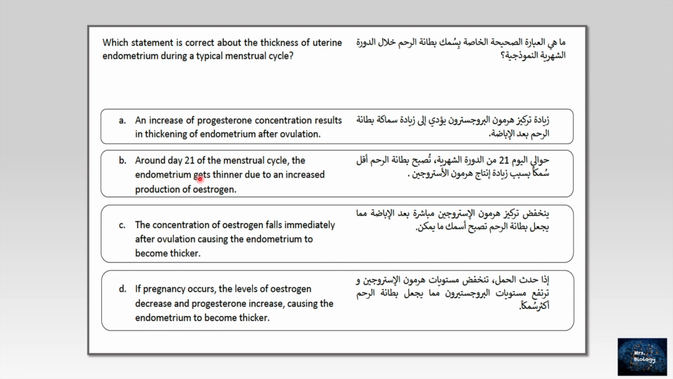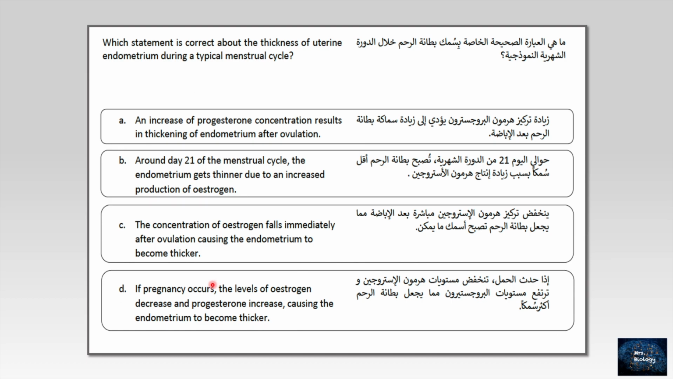B, around day 21 of the menstrual cycle, the endometrium gets thinner due to an increased production of estrogen. This is wrong 100% because it will continue and become thicker. So B is wrong. C, the concentration of estrogen falls immediately after ovulation. That's right. Causing the endometrium to become thicker? Sure not, because who will cause it to become thicker is the progesterone.